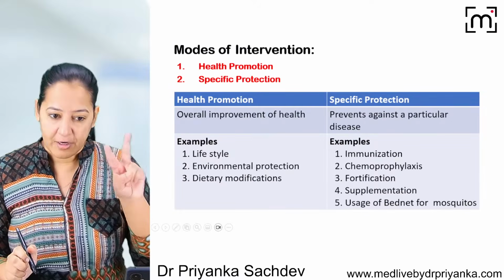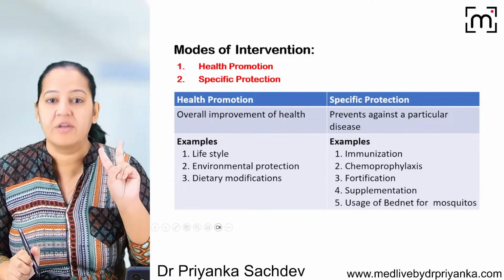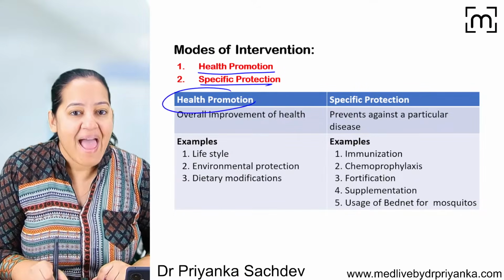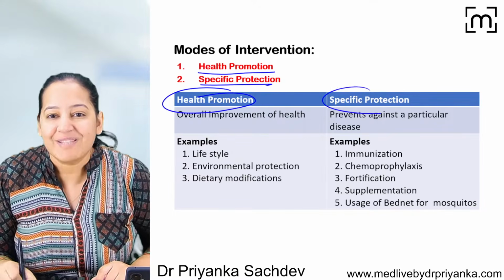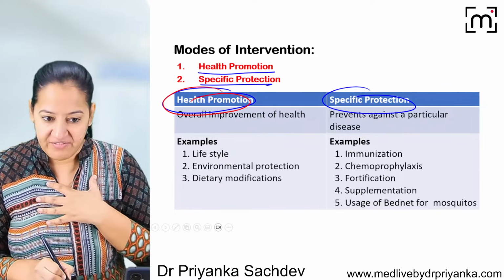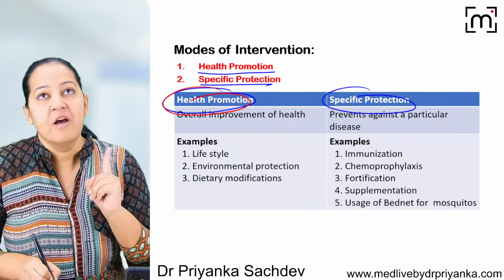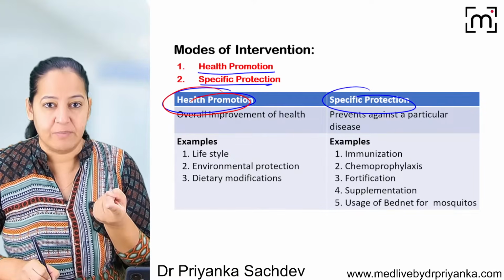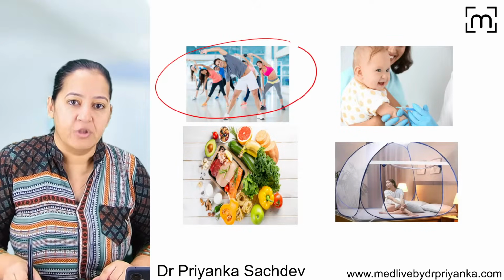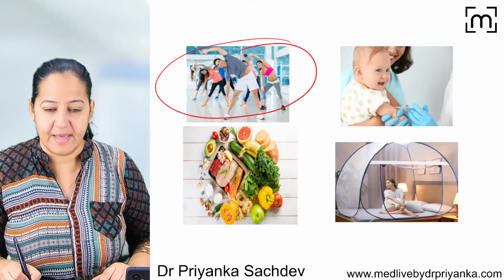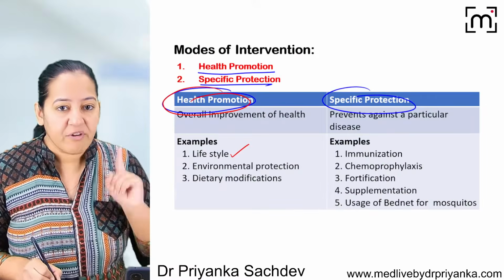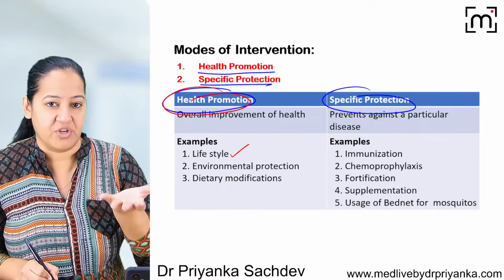This is primary. So there are two ways. What are the modes of intervention? There are two. Number one, health promotion, and number two, specific protection. What do you mean by health promotion? What do you mean by specific protection? Health promotion is generalized. Whatever advice or action we are taking, it is generalized. It is not for one disease. For example, if I am advising someone, adopt a healthy lifestyle. What is a healthy lifestyle? You do gymming, jogging daily, you do exercise. So which disease is this preventing? It is preventing multiple diseases. So it is not for one disease. It is for multiple disease prevention.